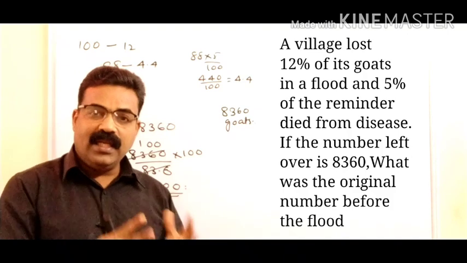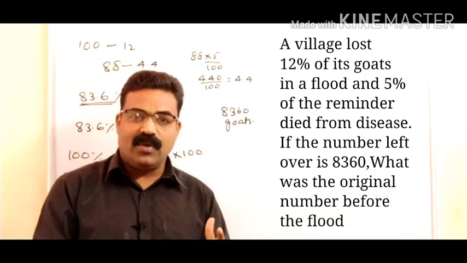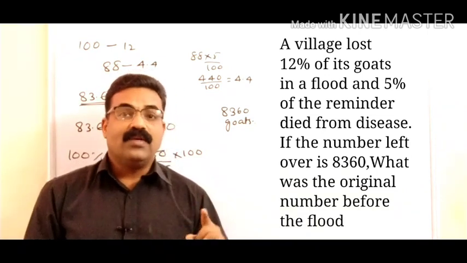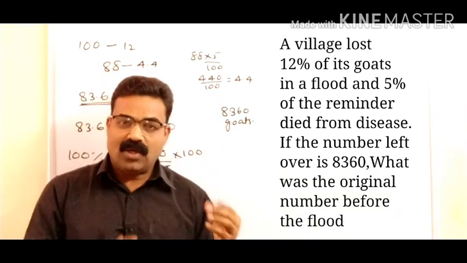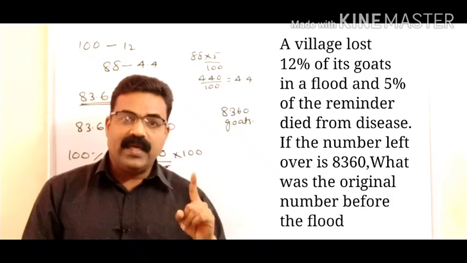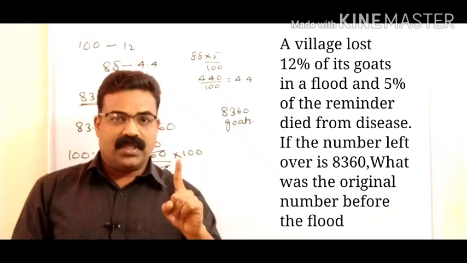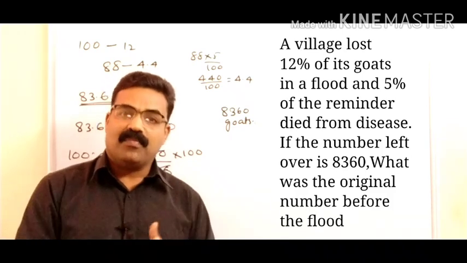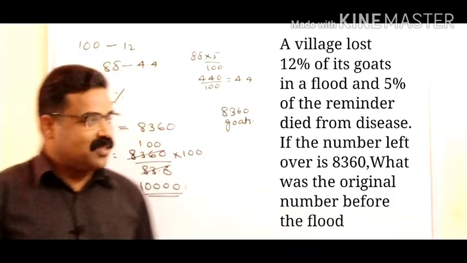That means 83.6% will be equal to 8,360. Now you can calculate the total, the 100%. If you know 83.6%, you can calculate 1%. If you know 1%, multiply it by 100, you will get the total 100%. Please note this question.